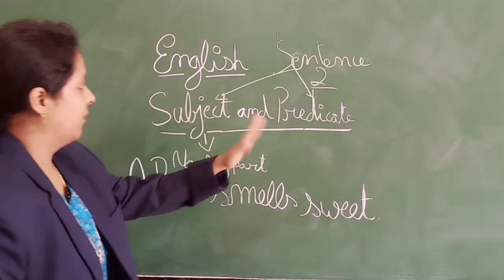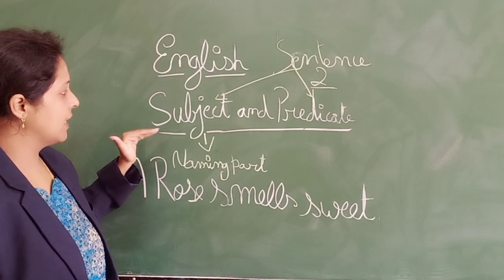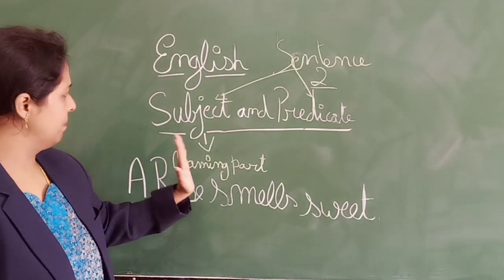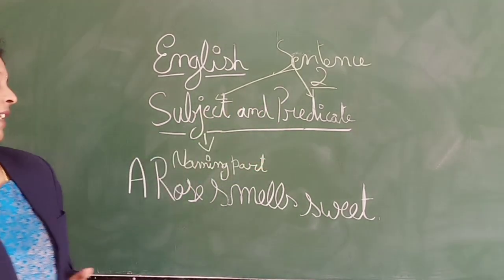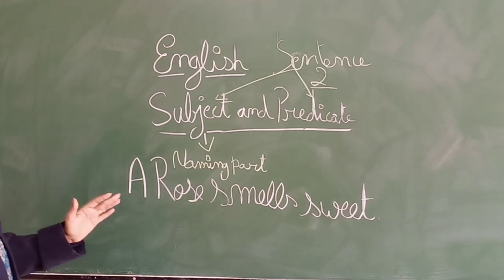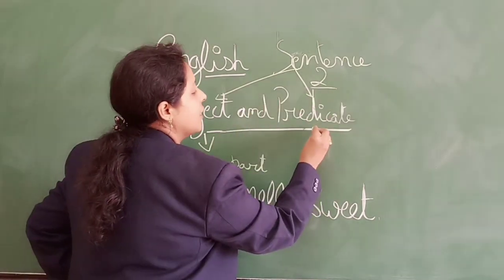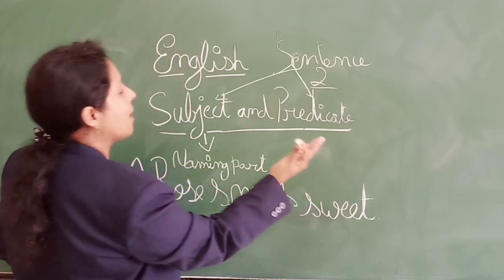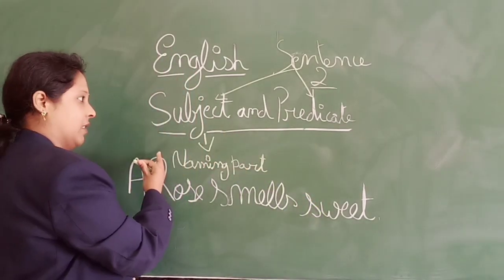Sorry, I said predicate. Now subject may be a noun or a pronoun. So what is a predicate? Predicate is the group of words which says something about the subject.